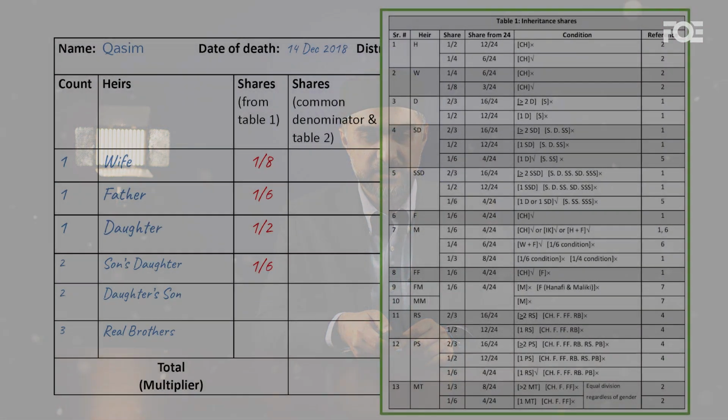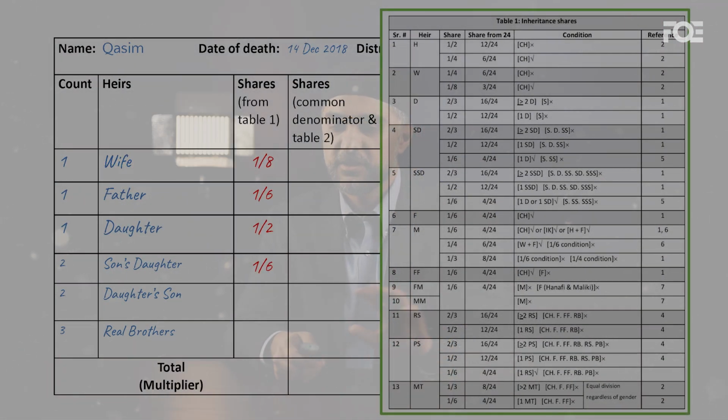The next one, if it's one son's daughter, we don't meet that condition. And the third one is that the son's daughter gets 1/6 if there's only one daughter and there's no son or son's son. So we have that one daughter, and the son's daughter will now get 1/6 assigned to them.